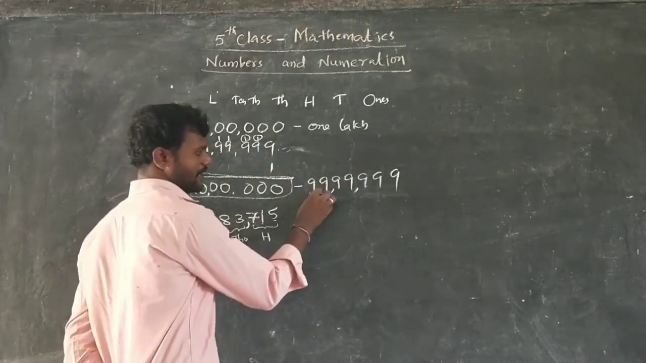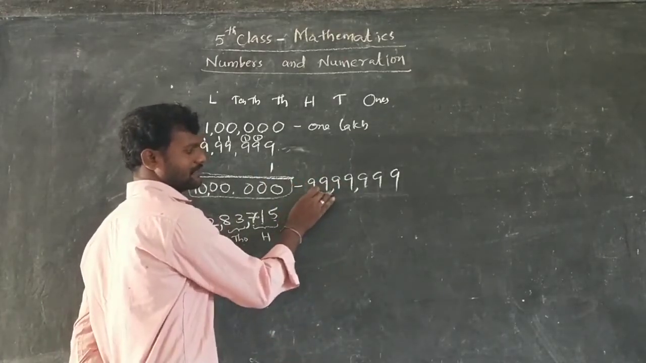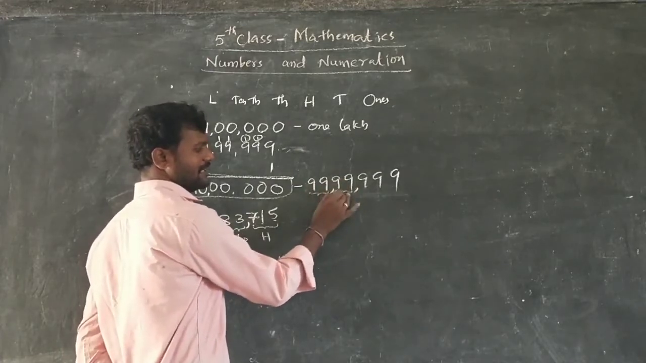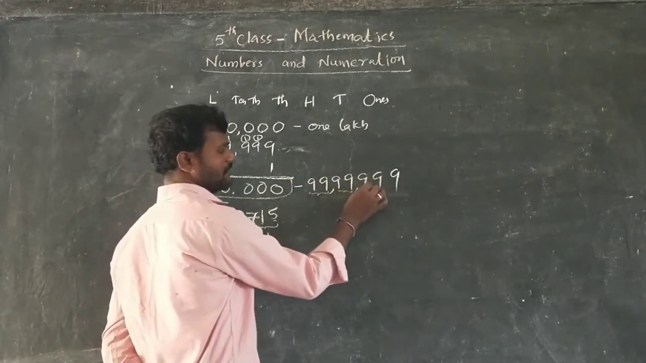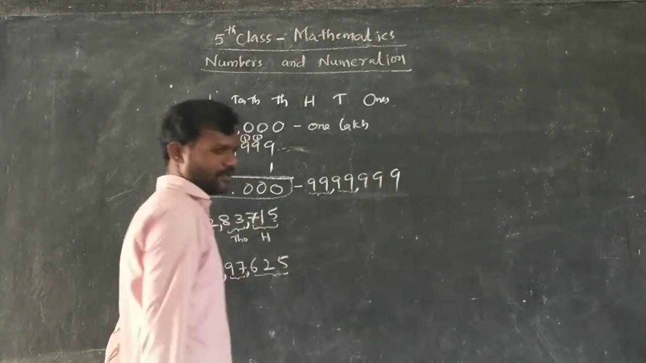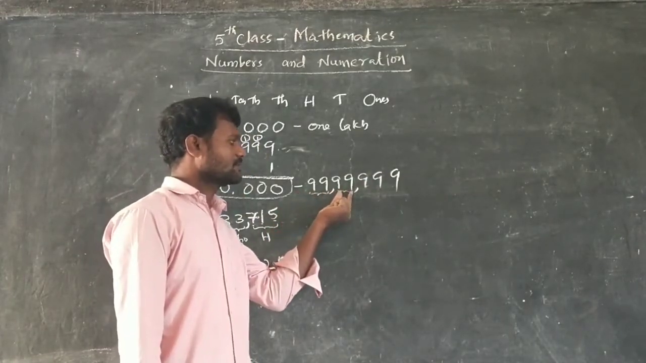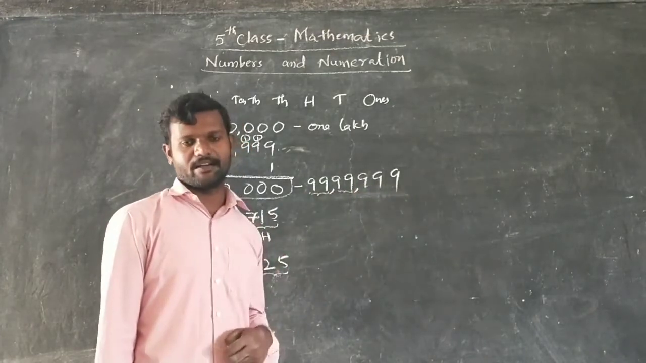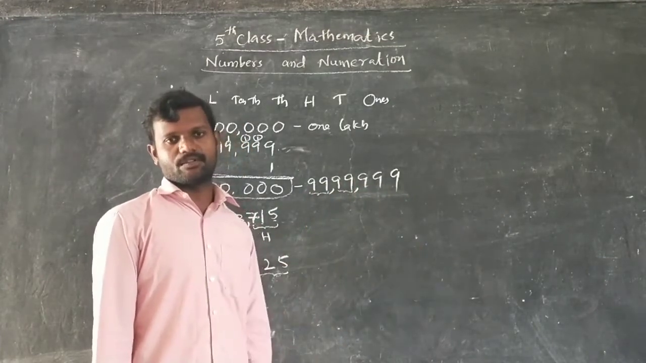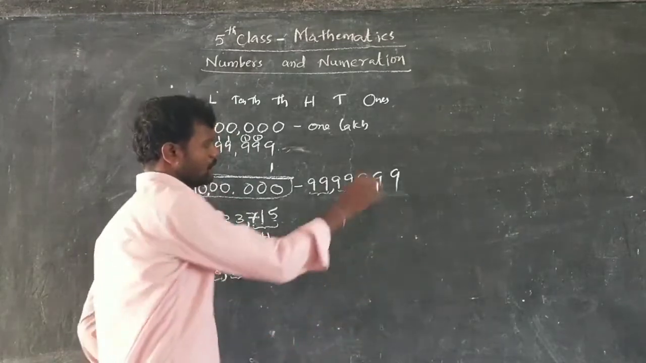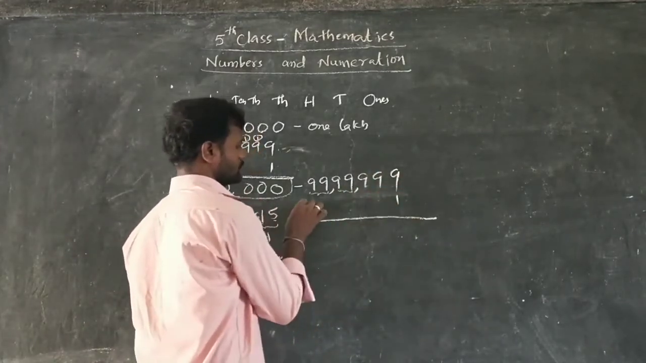So it is lakhs period. 99 lakhs. It is thousands period. 99,000. It is hundreds period. 999. So what is this number? 99 lakhs 99,999. If 1 is added to it, if you add 1 here, what will you get again?